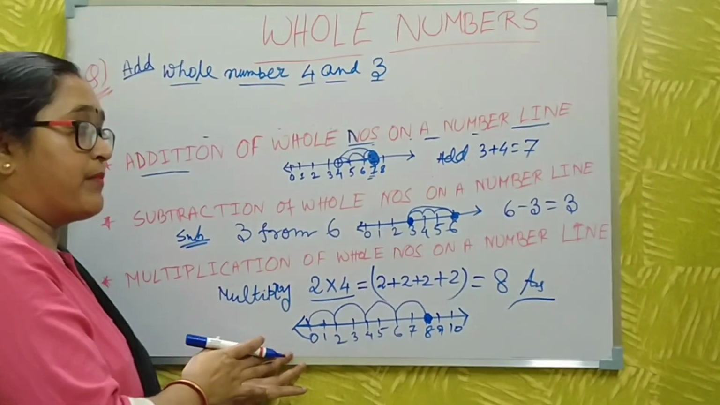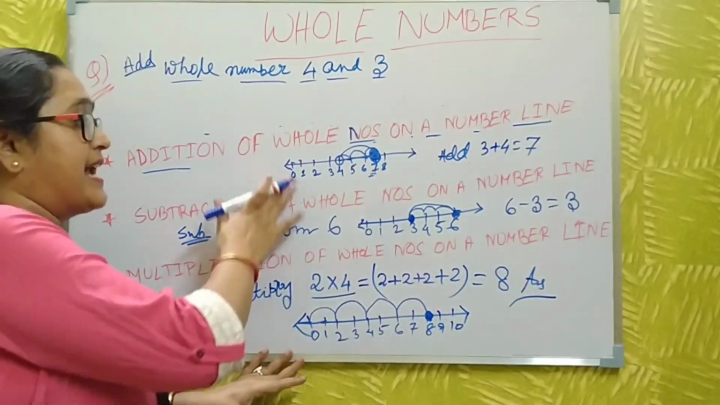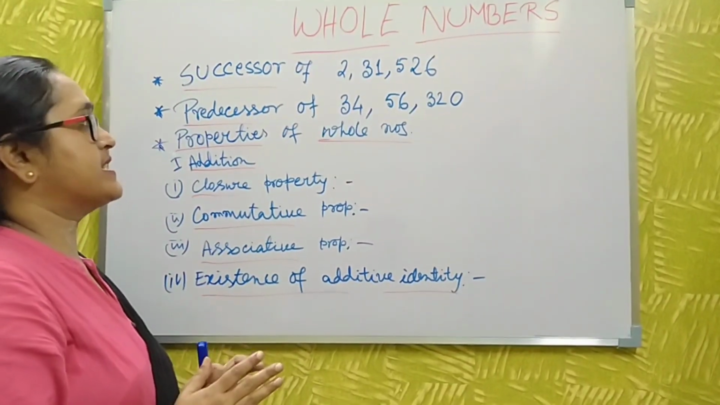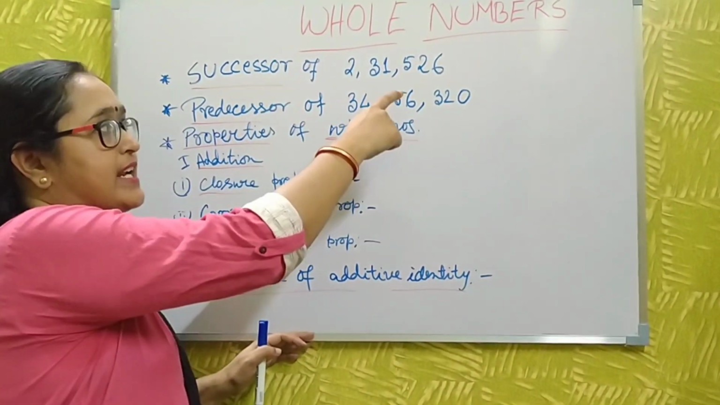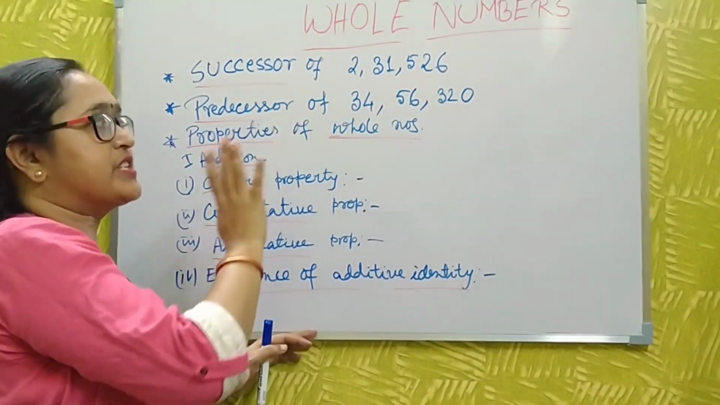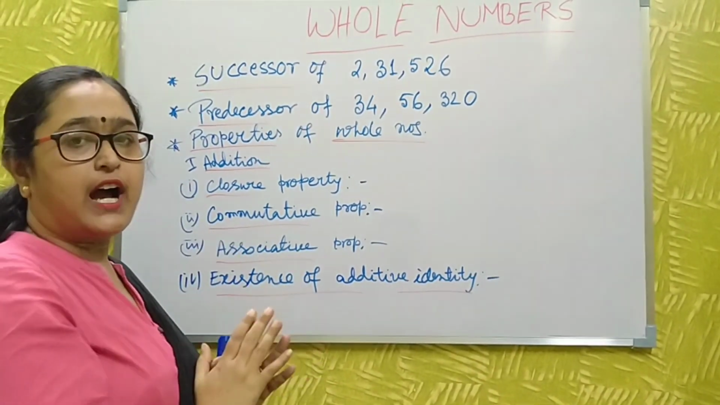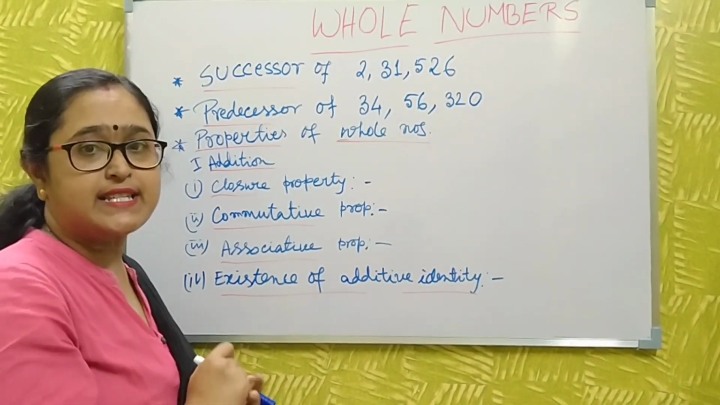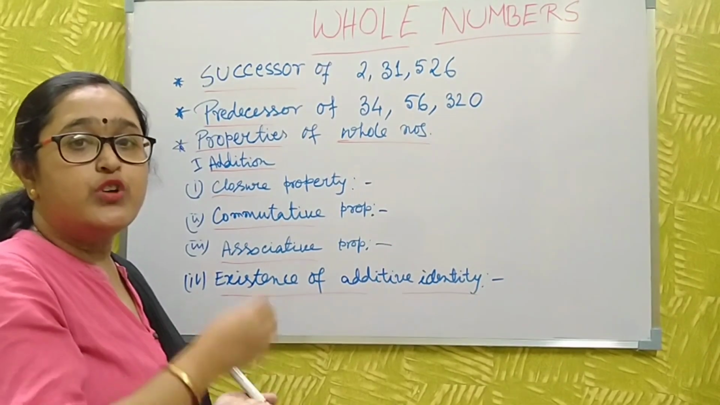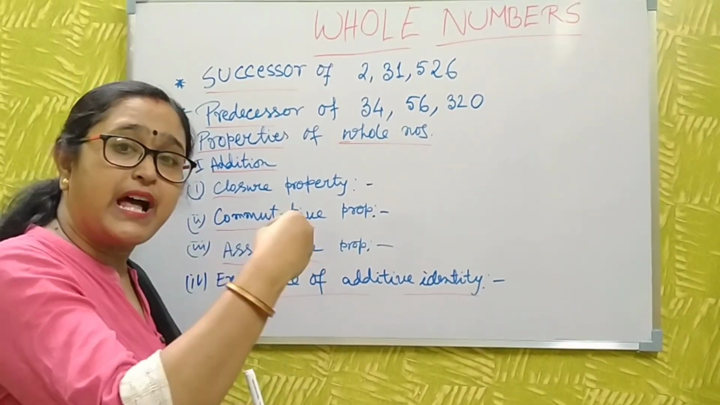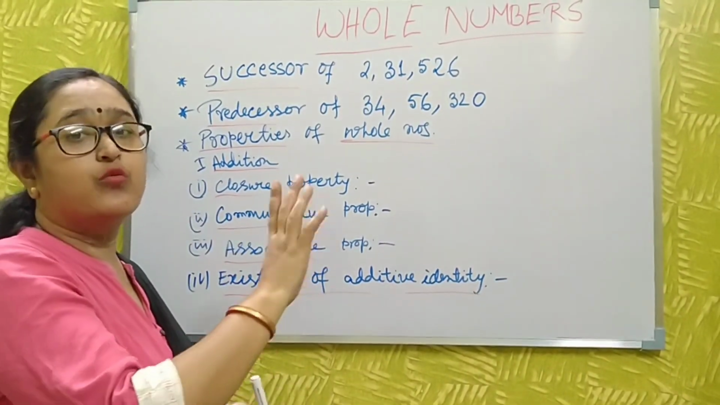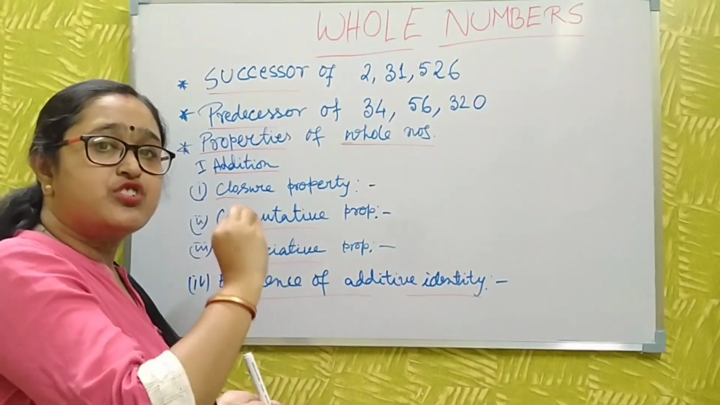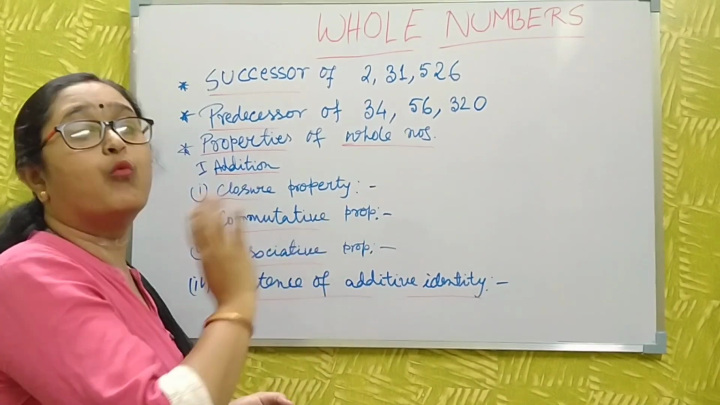You just do the multiplication like this, addition like this, subtraction like this. Okay, now I discuss the successor of whole numbers and the predecessor of whole numbers. First, I just say successor. What is the meaning of successor? Successor means, whichever number is given, then plus 1. You just add 1. And the predecessor means, whichever number is given, you just subtract 1 from this number.